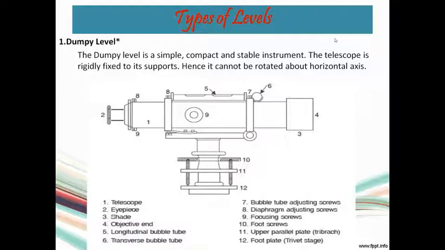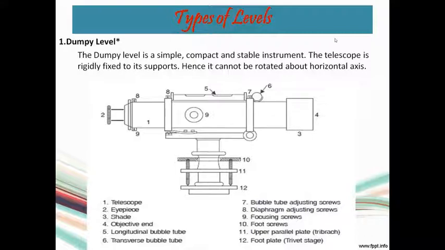Now, types of levels. There are different kinds of level that are available on site by which you will be conducting leveling. First one is dumpy level. Dumpy level is a simple, compact and stable instrument.